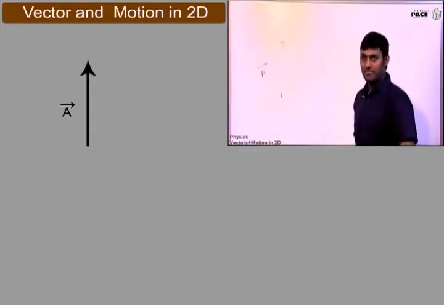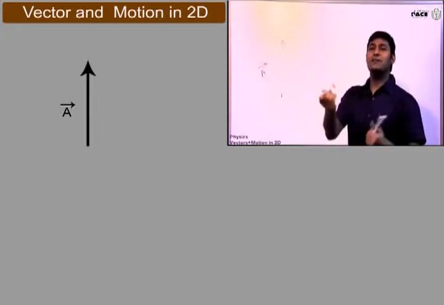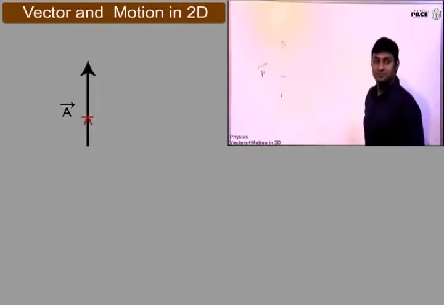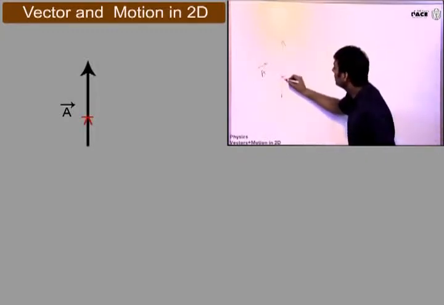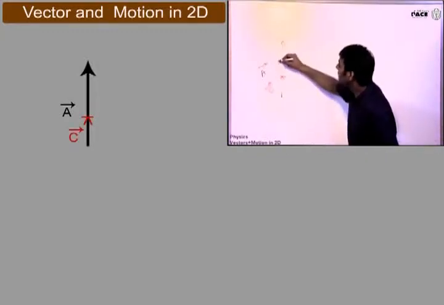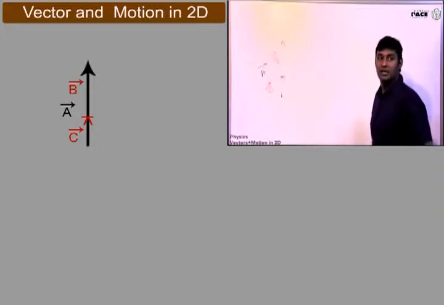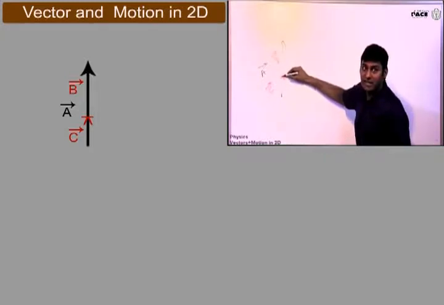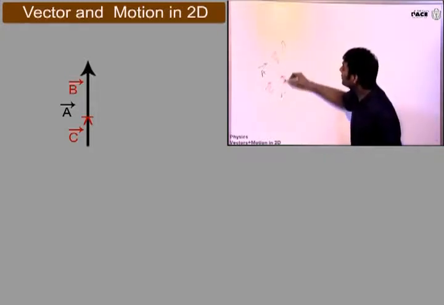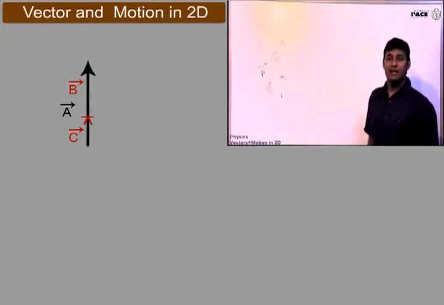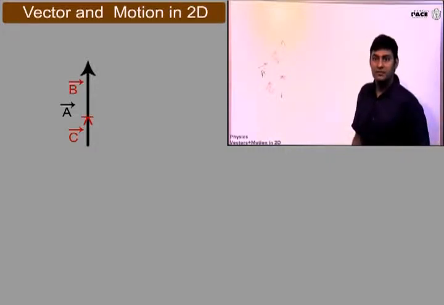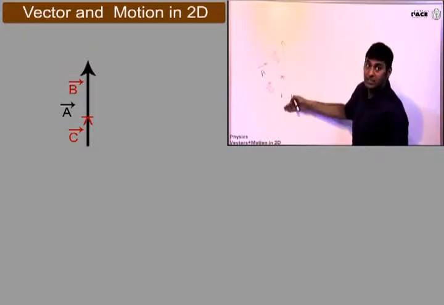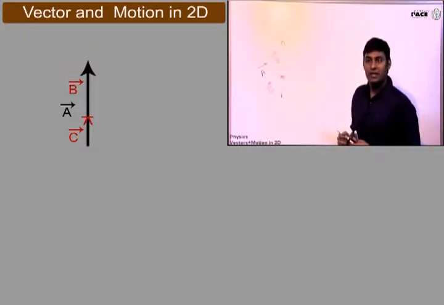Now just see, all of you. There can be infinite ways. Yes, I'll give you one way. You break it here. Suppose this vector is C and this vector is D. Now C plus D: on the head of C you have kept the tail of D, and on adding these two vectors, you will get vector A. Am I right or not? Yes, sir. So I can break it here, I can break it here. Infinite ways are just this.